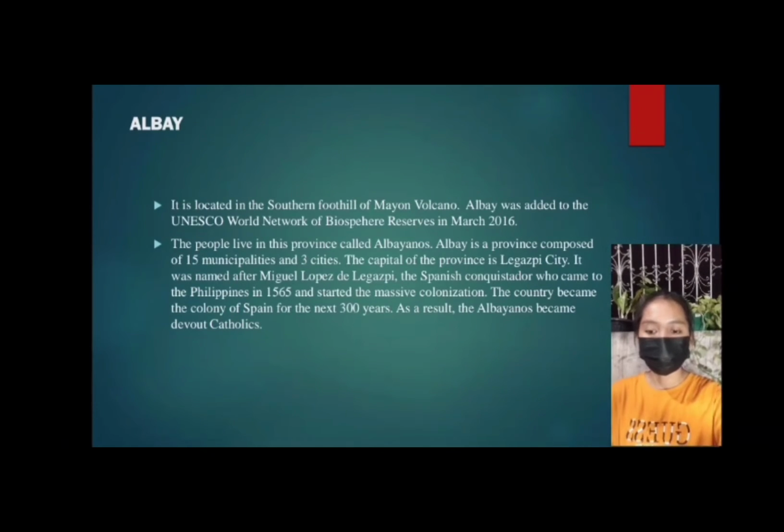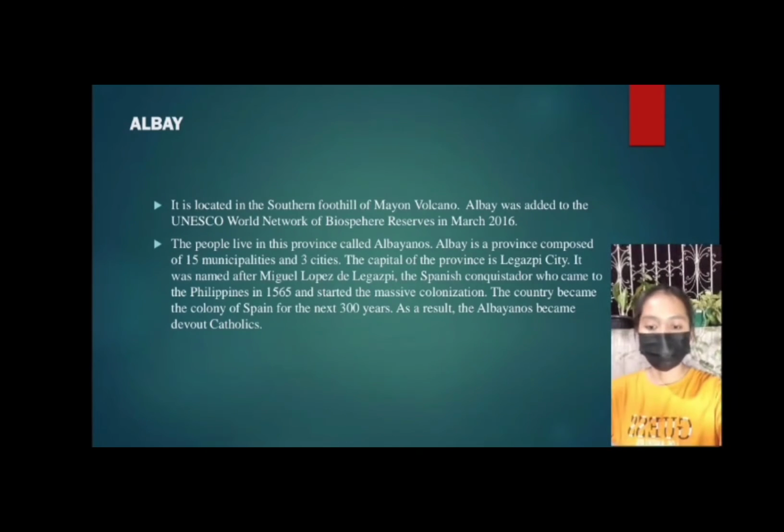Albay is located in the southern foothill of Mayon Volcano. Albay was added to the UNESCO World Network of Biosphere Reserves in March 2016. The people who live in this province are called Albayanos. Albay is a province composed of 15 municipalities and 3 cities. The capital of the province is Legazpi City.